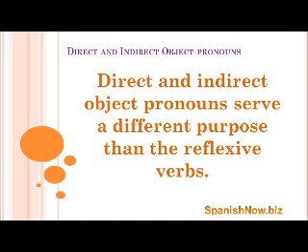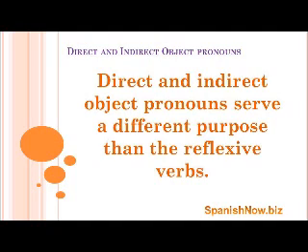Now, our lesson today, though, is direct and indirect object pronouns, which are serving a different purpose than the reflexive verbs, okay? They're quite a little bit different as far as grammar is concerned. They have different necessities. They're not really the same as reflexive verbs, okay?